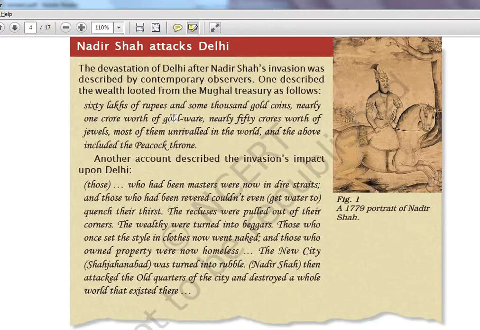Portrait of Nadir Shah is shown. We don't have a proper picture for him, we have a portrait. Anyway, photography was invented only in 1840. So this is the 1779 timeline, so we don't have photographs anyway.